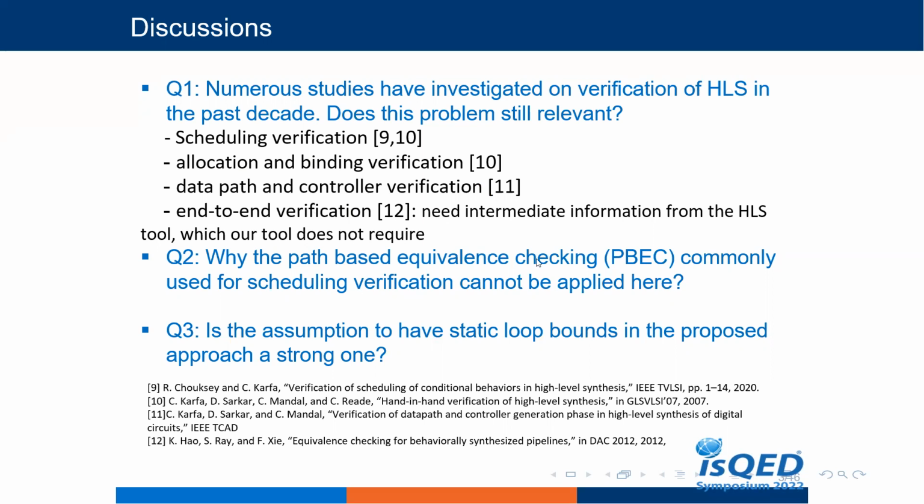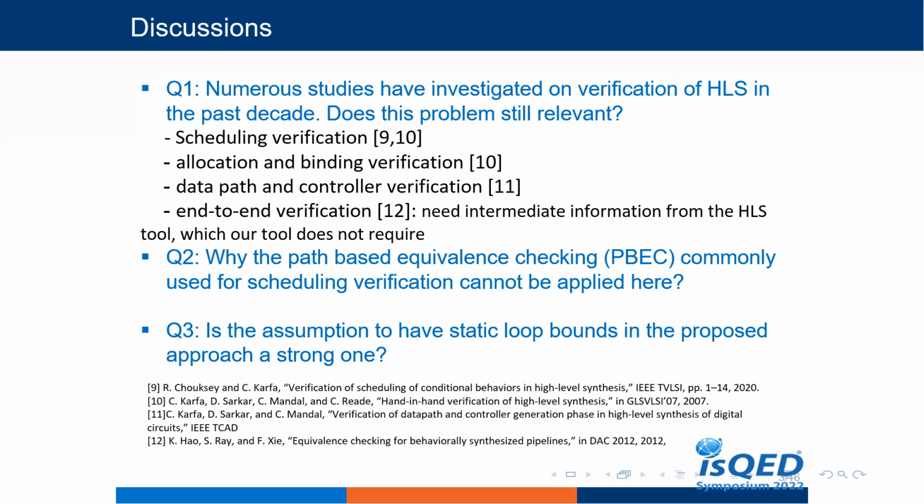Why can the path-based equivalence checking commonly used for scheduling verification not be applied here? The idea is to insert cut points in the FSMD to break it into a finite set of paths, such that any trace can be represented by a concatenation of paths from that set. All loops of the behavior must be cut by a cut point. The BPEC method either extends paths or propagates mismatched values to subsequent paths when equivalence of the paths cannot be shown.